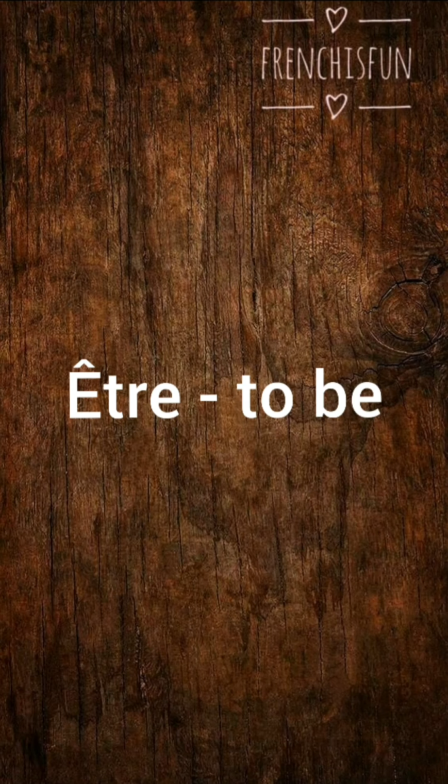Like how we use the helping verb is in English. For example, I am, you are, he is, she is, followed by something. The equivalent verb in French would be the verb être, which is in its infinitive form here. So être means to be. Alright, so we're going to be seeing the conjugations of the verb être for the various subject pronouns that we learned in the previous video.